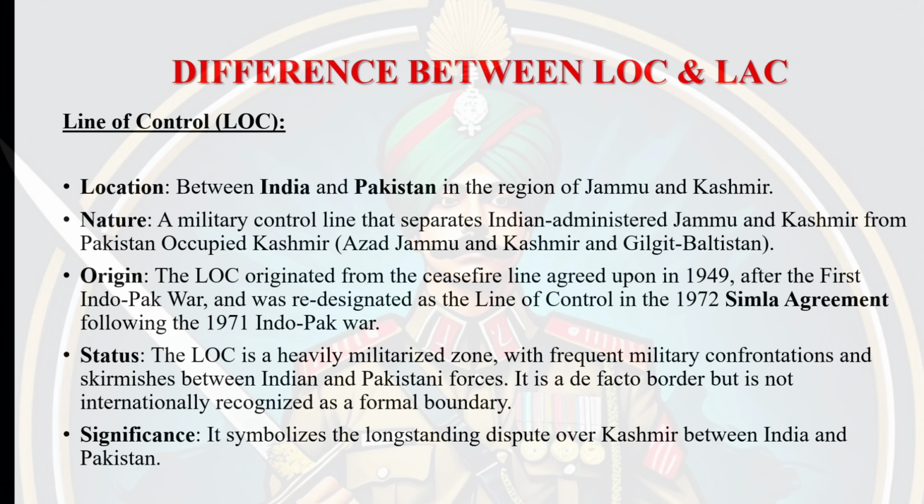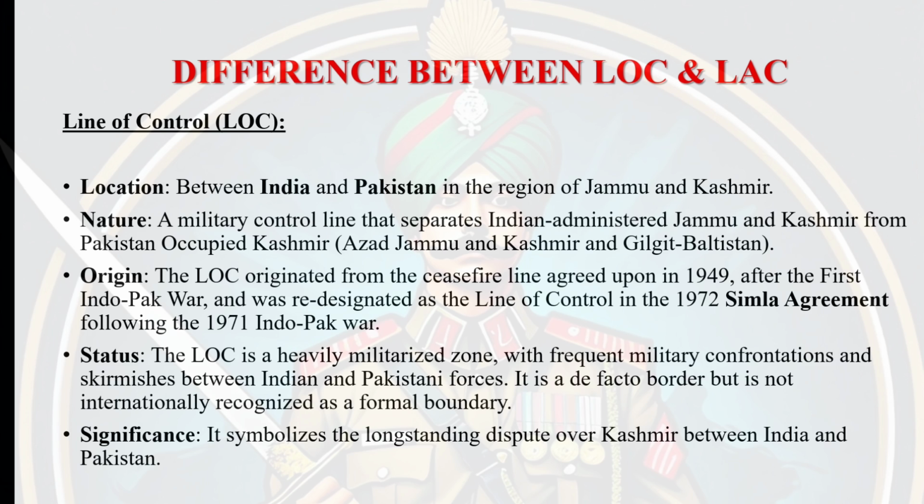The LOC is a heavily militarized zone with a constant presence of troops from both sides. India and Pakistan frequently engage in cross-border firing, skirmishes and artillery exchanges, especially in areas like Poonch, Kargil and Uri.